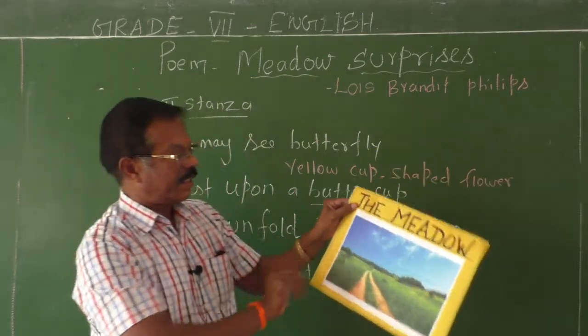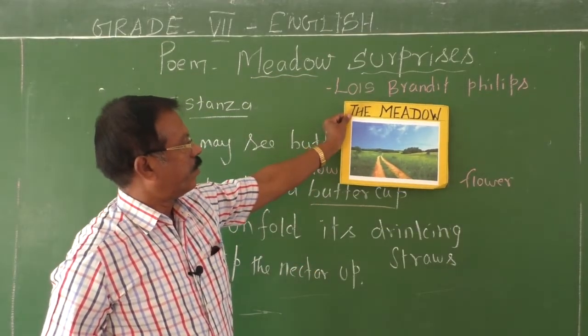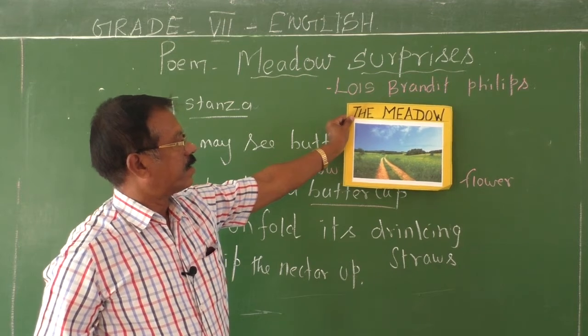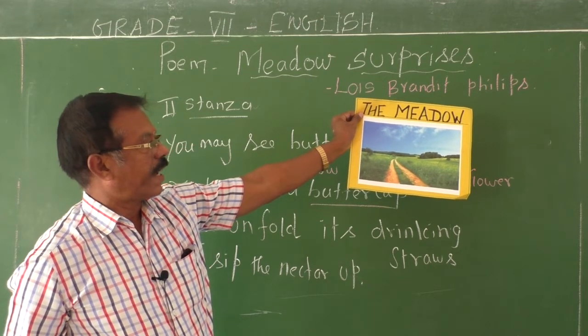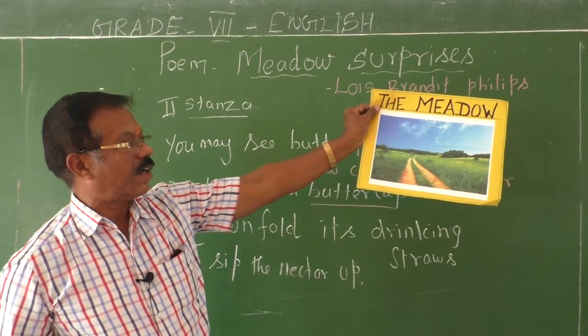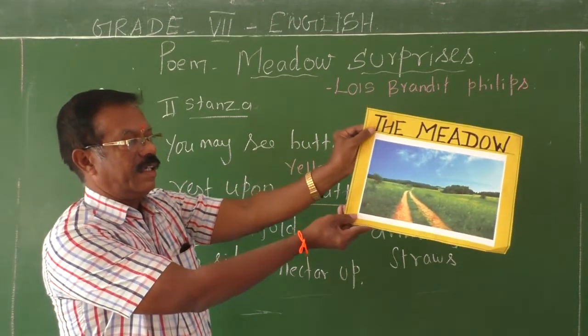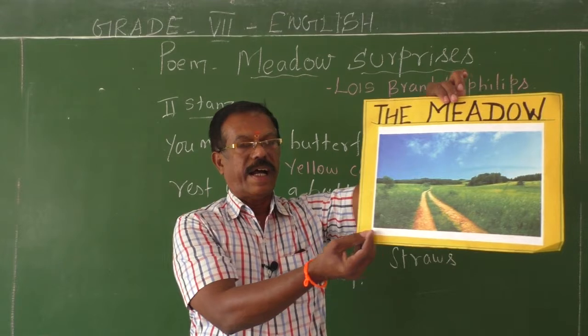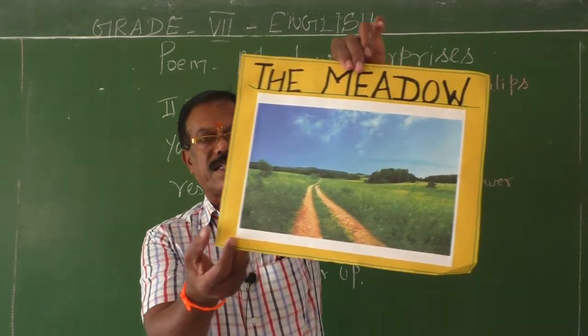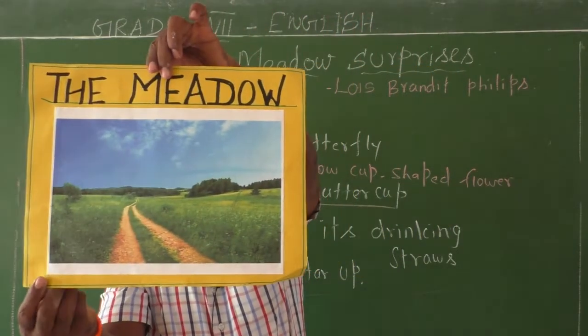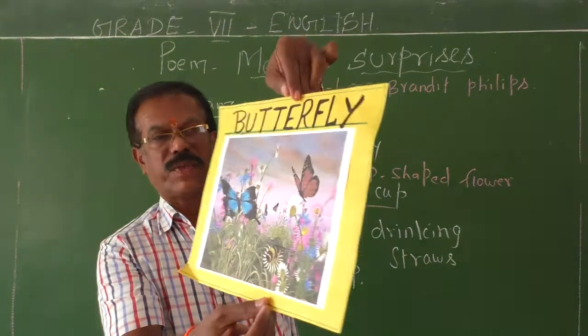Can you see, children? This is a picture of a meadow. There you can see green grasses and some plants, and you can see flora and fauna. You can see everything, and they have many surprises for us. Okay, see the butterfly.